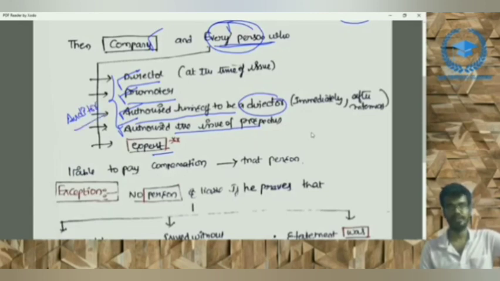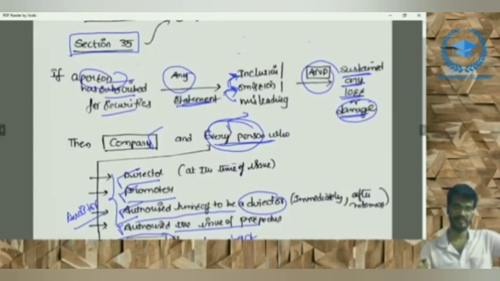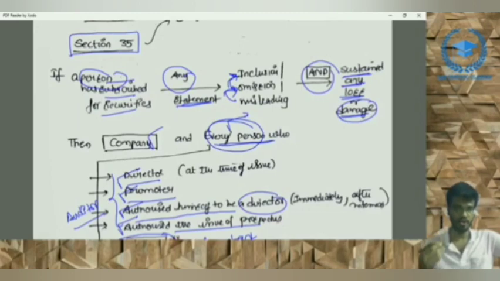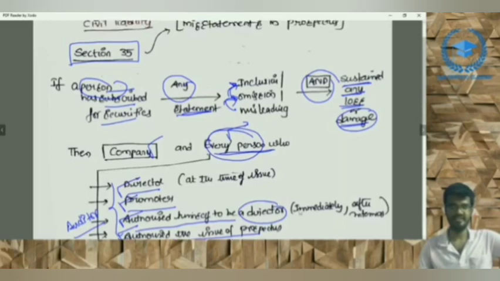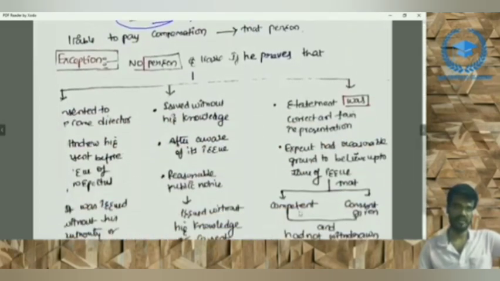And there is a definition of expert. In this, the accountant is included. The chartered accountant is included, and thus we'll also get liability in this particular section. What is the particular section? If any person has subscribed securities and a statement is included or omitted which is misleading and has suffered some loss or damage, then the company and every person, that is director, promoter, authorized himself to be director, that is a proposed director, authorized the issue of prospectus, and the expert, which includes chartered accountant, is liable to pay compensation to that person. That is a civil liability.